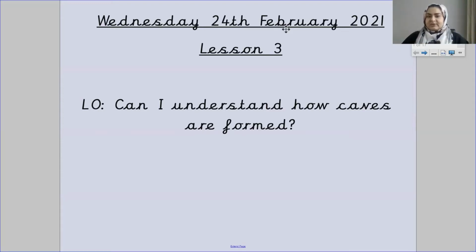What prehistory means is a period that existed before history started being recorded. Okay, and we know that history started being documented and recorded and written about during the times of the Romans. So anything that happened before the Romans, we only know about that part of history because of what's left behind. That is why it's called prehistory.